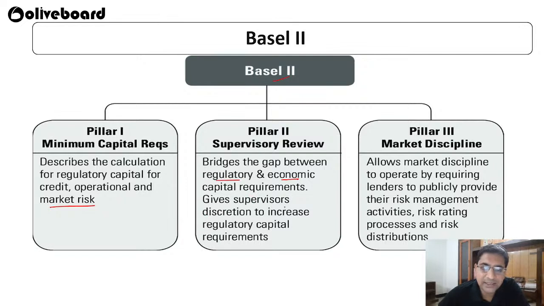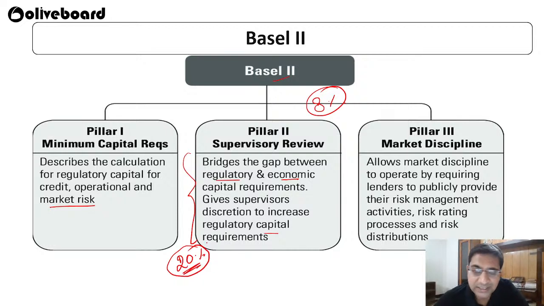It gives supervisors discretion to increase the regulatory capital requirement. Like if some supervision is happening and it is found that the bank should have at least 20% capital of risk weighted assets. In Basel 1 it was 8%, but if during the supervisory review the officer says that bank has to maintain at least 20% because there is a huge risk involved with this bank. Okay, so supervisory review can be a part of that.